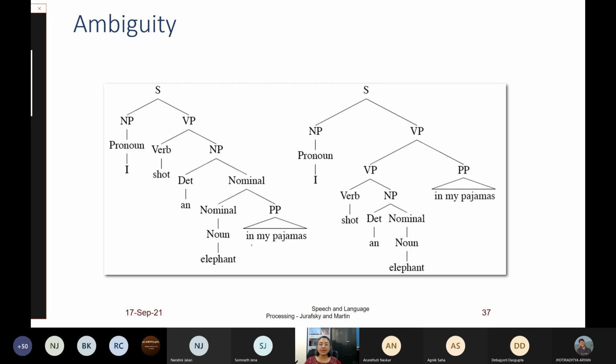So, in my pajamas can be qualifying the elephant, or it can also qualify I. And corresponding to this, we have these different parse trees. So we would like to also have, for a given sentence, all the different parse trees that you can get.